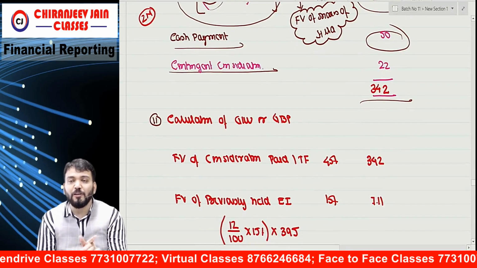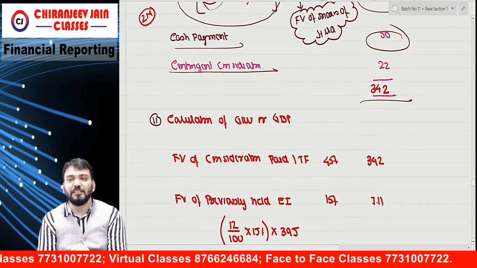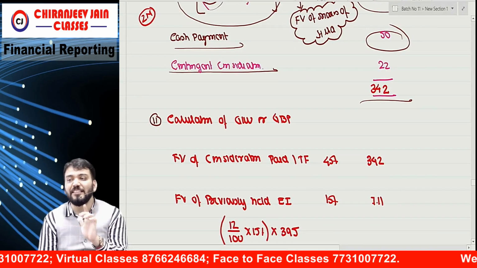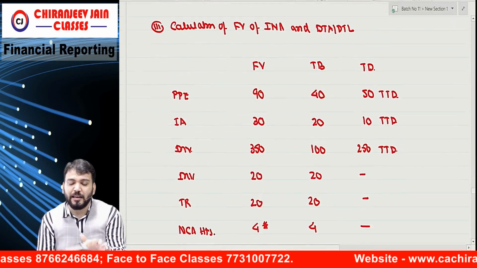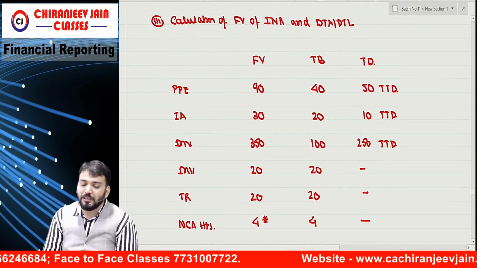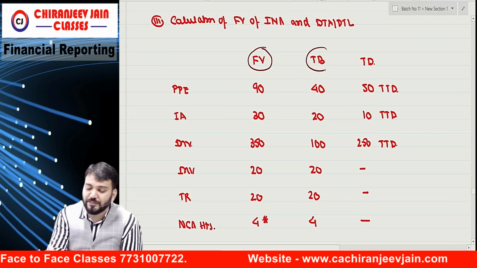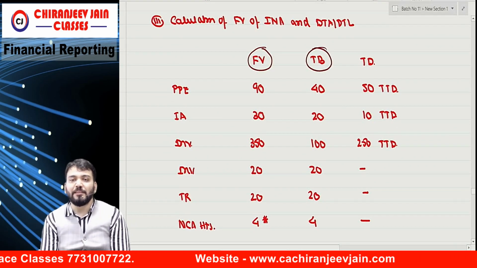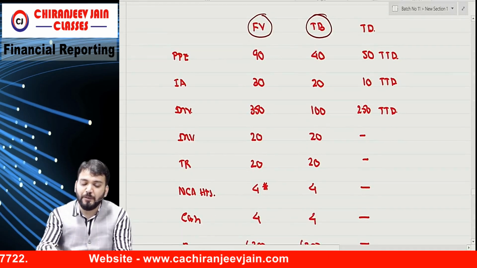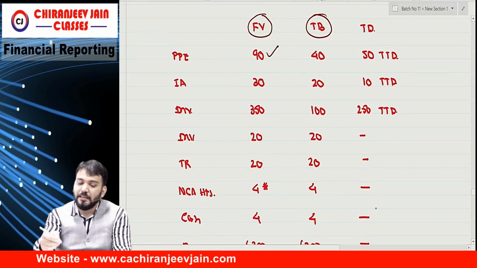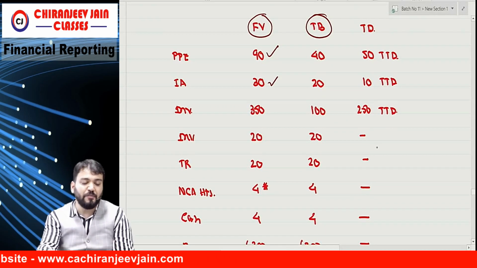Now we'll find out goodwill or gain on bargain purchase. But for this, we first want deferred tax asset and deferred tax liability. So let us first do the calculation of DTA and DTL. Can I say we want fair value and tax base? Fair value is given in the balance sheet only. Check, PPE they have given 90. Intangible asset they have given 30. Check from the balance sheet.